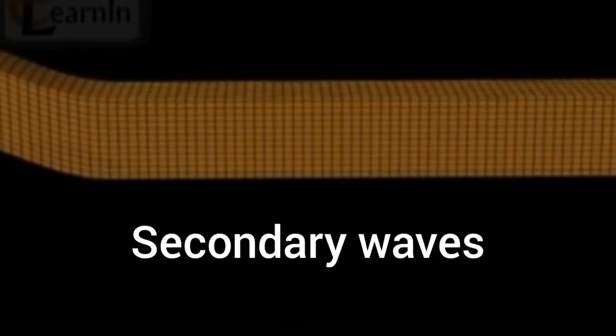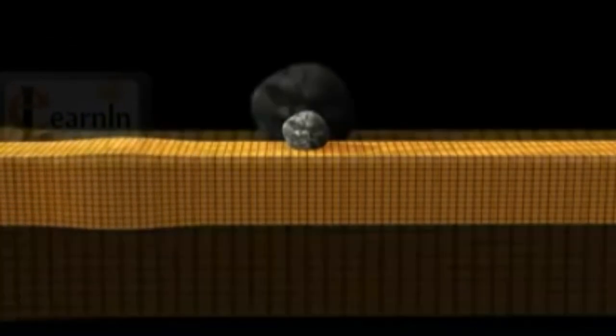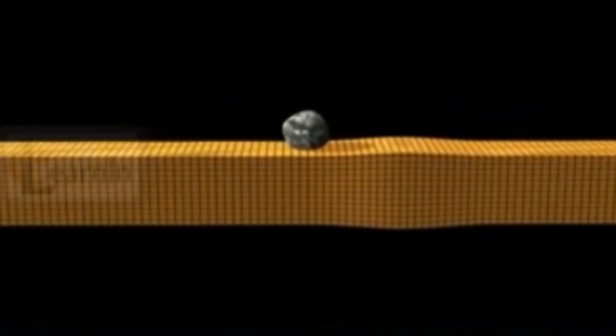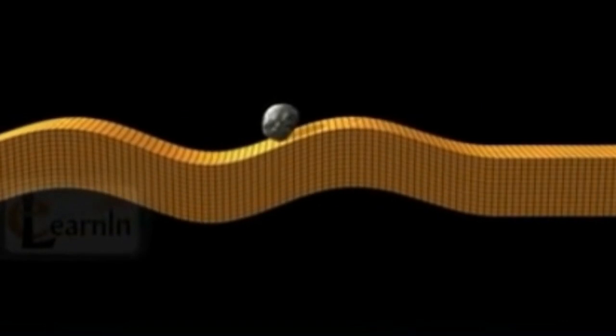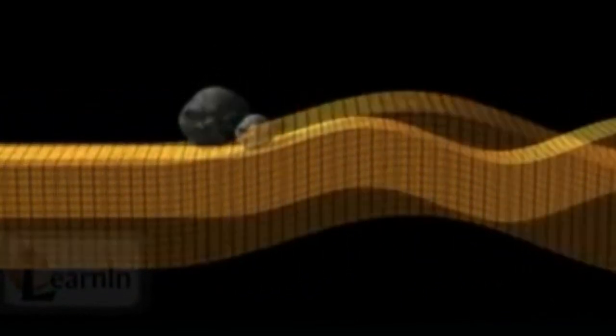Second is S waves. The S wave is the second type of body wave. This is slower than a primary wave and can only move through the solid rocks, not through any liquid medium.